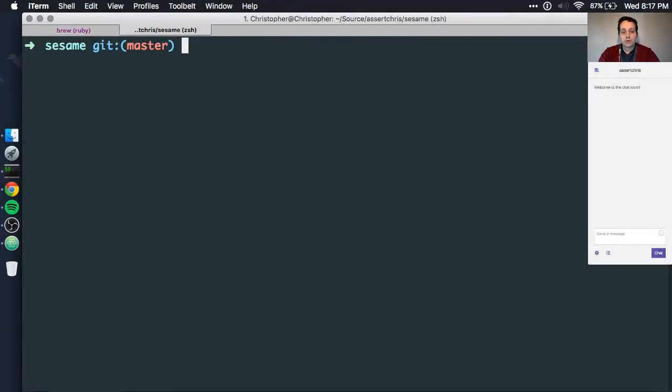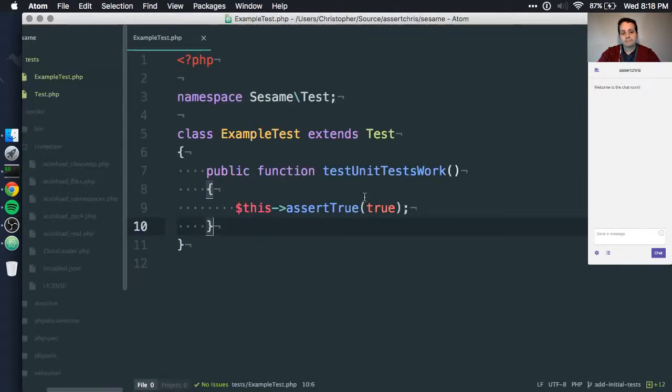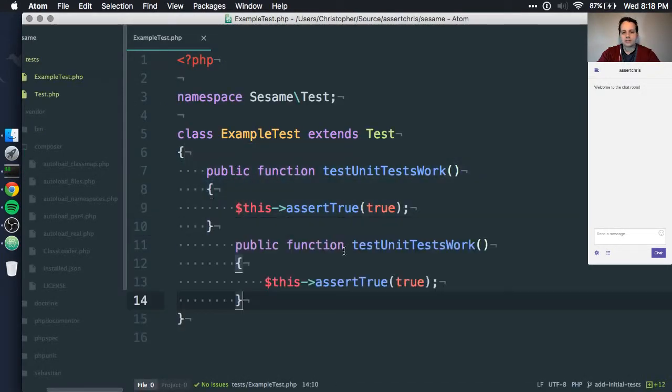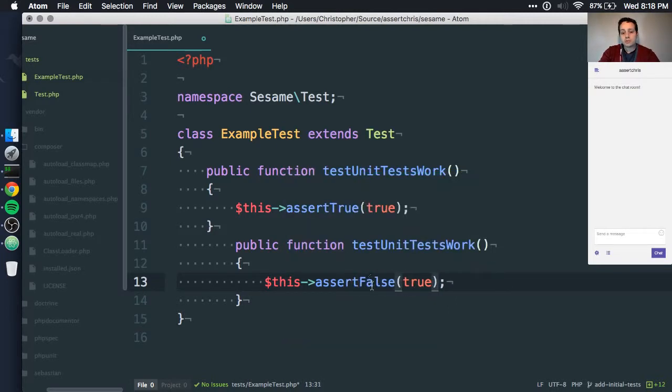Okay, so using this PHP version, we can do something like php vendor/bin/phpunit, because that file is present when you composer require PHPUnit. And then that should actually be all. Right, so it's picked up one test and one assertion. Let's make a change to that quickly just to see that this is still working. So assert false. This should break now, right?